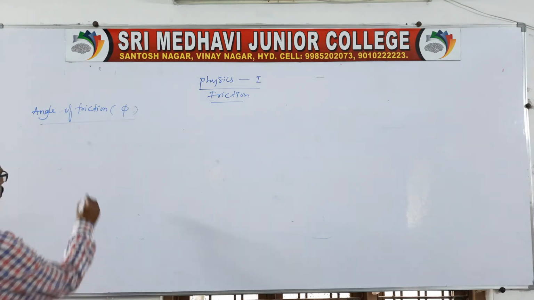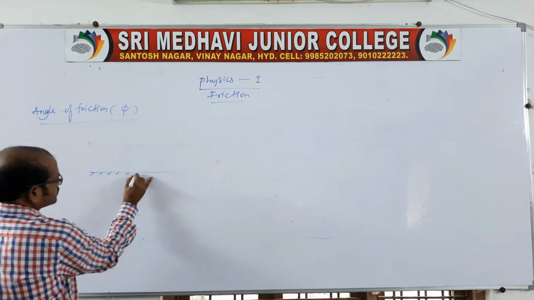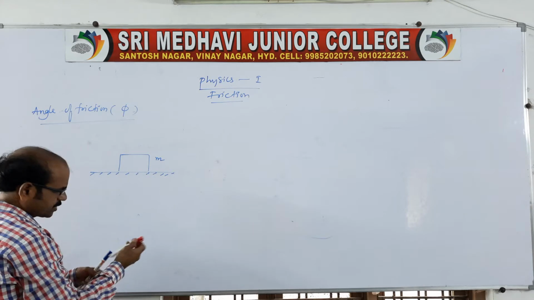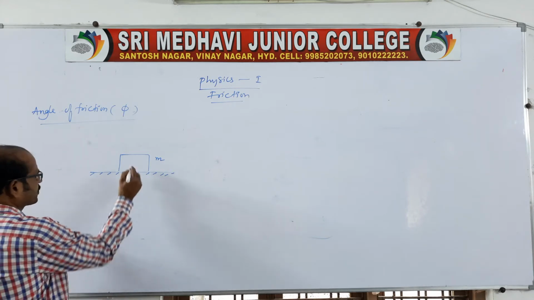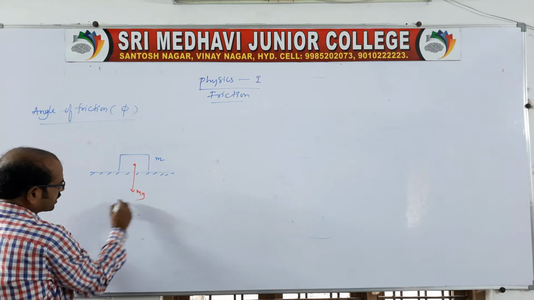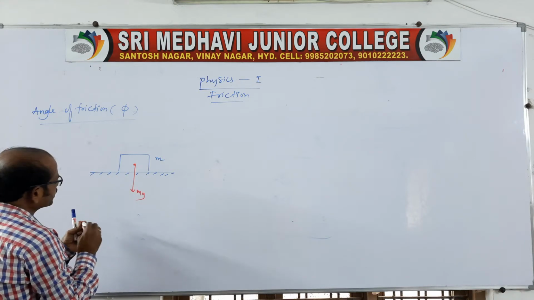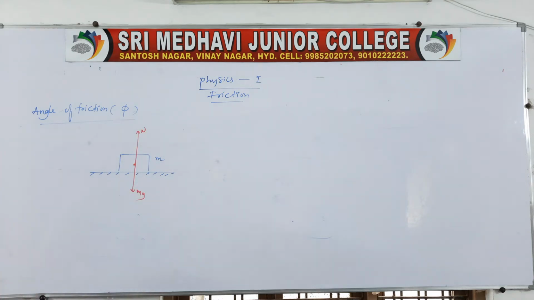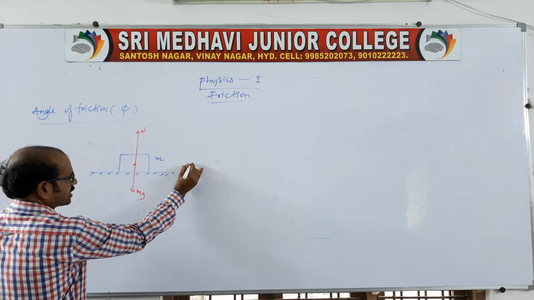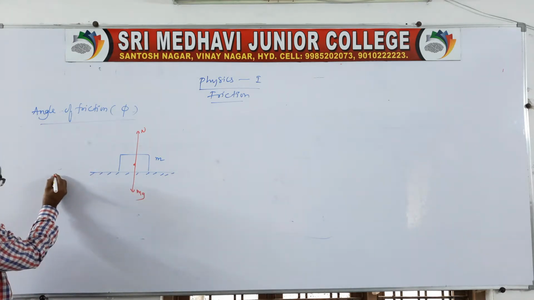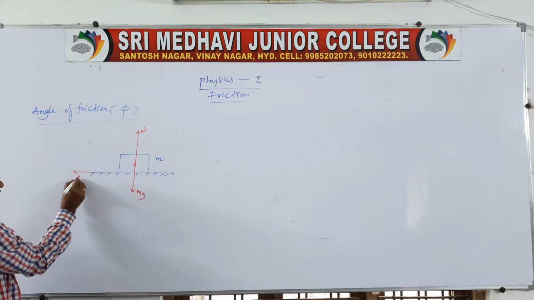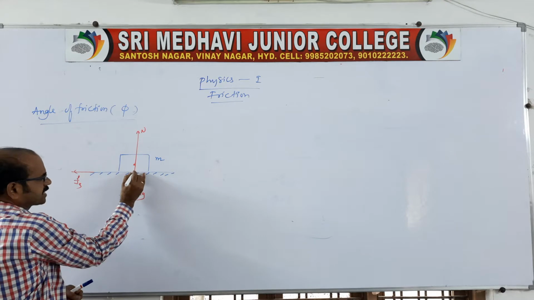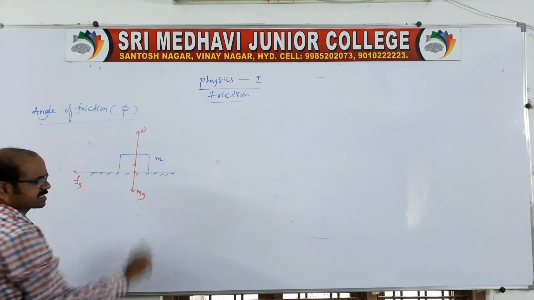Let us take a horizontal rough surface. On the horizontal rough surface, a block of mass m is placed. The weight of the body, mg, acts downward, and the normal force, or reaction force, acts upward. If the body moves in the forward direction, a frictional force acts opposite to the motion. Suppose the friction acting is Fs, because the body is at rest. The normal force and the frictional force act at the same point.